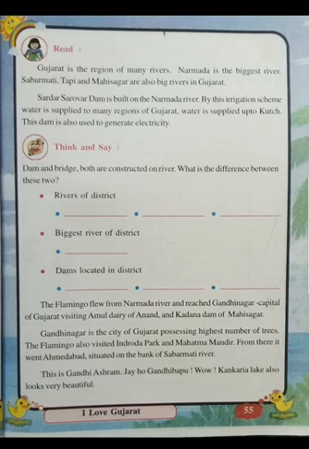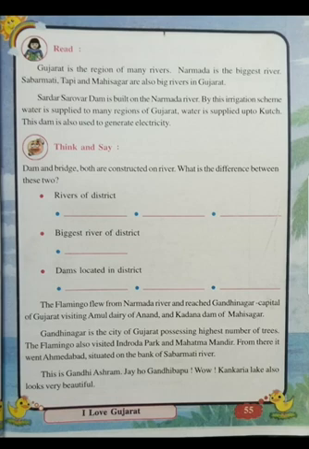And now the flamingo flew from the Narmada river and reached Gandhinagar. What is Gandhinagar? Capital of our Gujarat. So now, the flamingo crossed the Narmada river, reached Gandhinagar, that is the capital. See, Gandhinagar is also very beautiful. It's the capital of our Gujarat. So naturally it is very neat and tidy. You will see so nice roads and greenery on the road also.